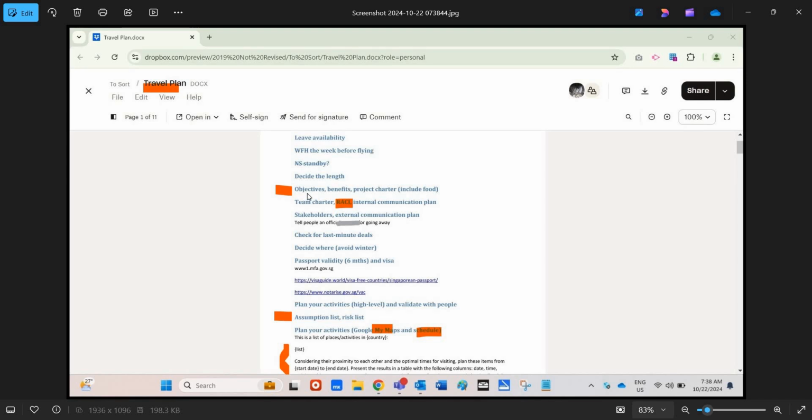So I will list down the objectives, the benefits that I want to get from the trip. It's not just to go to a country, right? So sometimes you want to experience a certain culture, see a particular place, or a list of food that you want to accomplish. So it's always good to list down objectives. So listing objectives is something that I usually do.